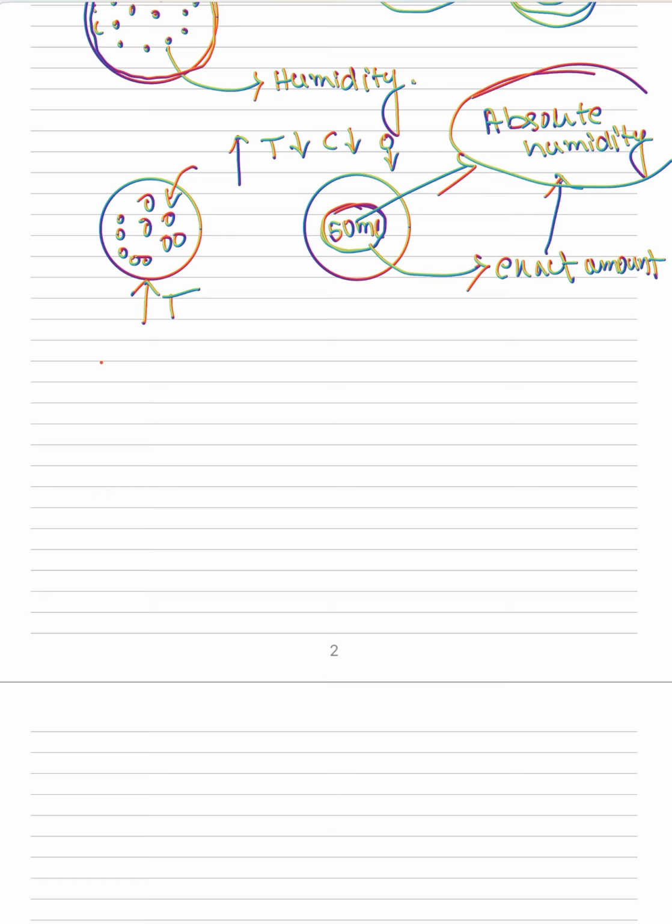For example, this is an air mass A, this is an air mass B, and this is an air mass C, and this is temperature 1 degree Celsius, this is minus 2 degree Celsius, this is minus 4 degree Celsius.